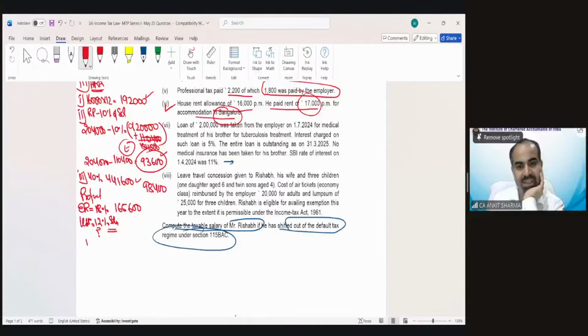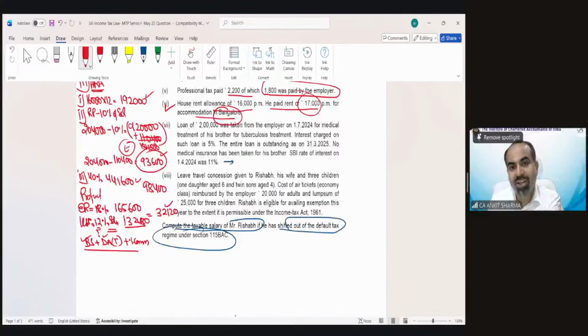That is basic salary. The same we need to take for the purpose of HRA and percentage commission on sale. There is no percentage commission on sale given. So basic and DA, and 12% of it, if you calculate, would be 1,32,480. Taxable value would be 33,120.